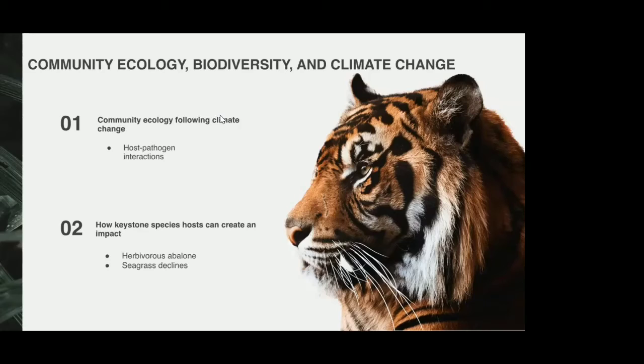In some cases, this could result in pathogens becoming extinct, or in others, host communities could go extinct. Pathogen extinction could possibly result in reduction of disease, or it could release more pathogens from competition. On the other hand, host communities could go extinct due to the presence of pathogens. Furthermore, keystone species' negative responses to climate change have proven destructive to species such as herbivorous abalone, which was so riddled by disease that it completely altered trophic patterns. Similarly, the decline in seagrass due to infection brought on by climate change caused many issues for fish and fowl, and even led to the extinction of another species.